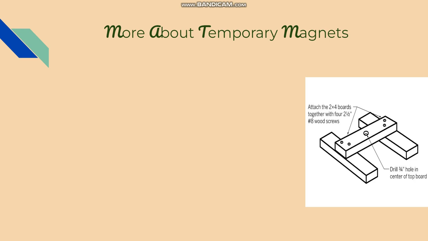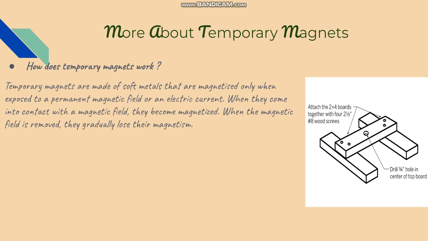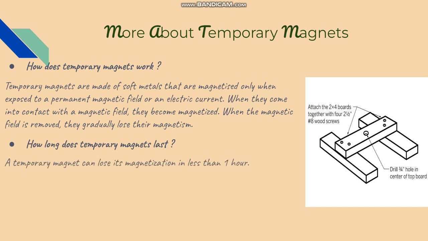Okay, in this slide, you're going to learn more about temporary magnets. How does temporary magnet work? Temporary magnets are made of soft metals that are magnetized only when exposed to a permanent magnetic field or an electric current. When they come into contact with the magnetic field, they become magnetized. When the magnetic field is removed, they gradually lose their magnetism. How long does temporary magnets last? A temporary magnet can lose its magnetization in less than 1 hour.